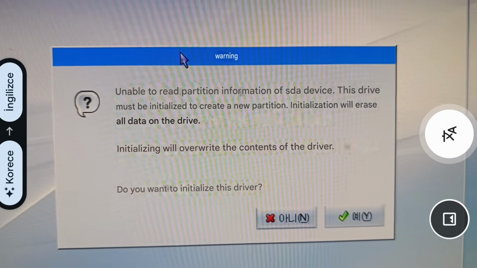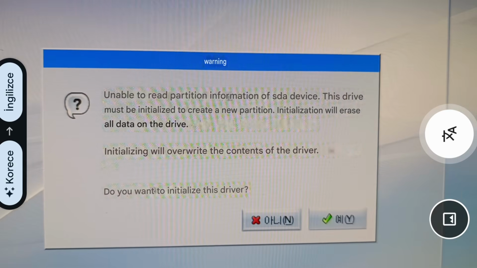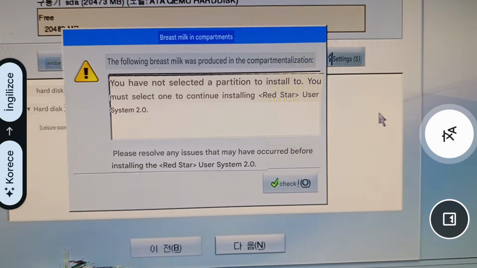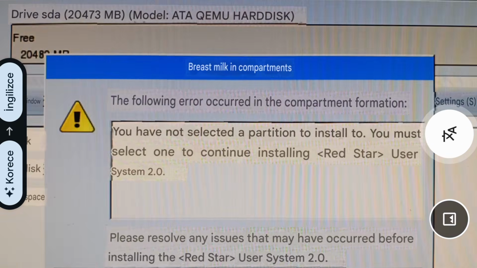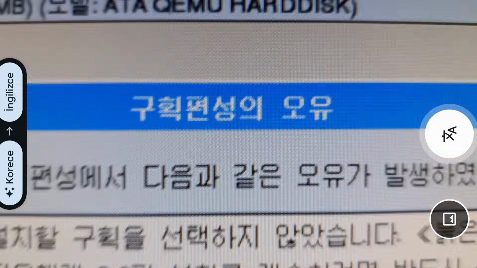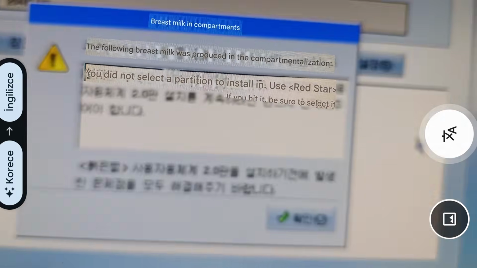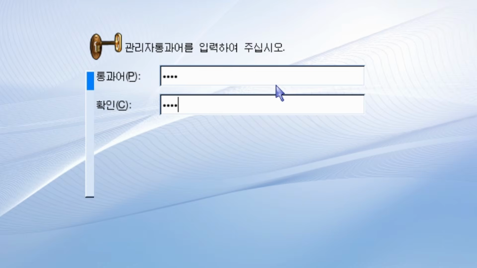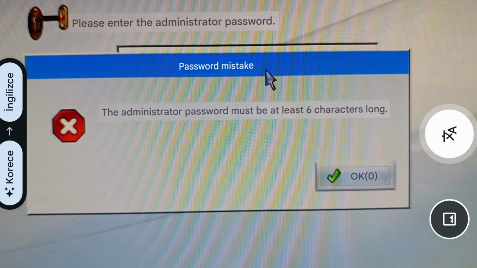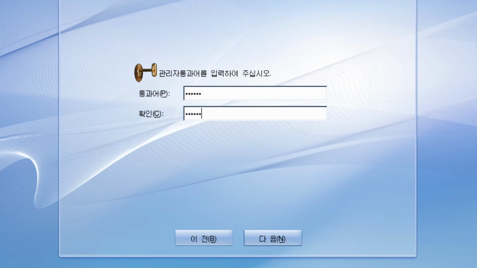Unable to read partition information of the device. Okay. I want to initialize this drive. Yes. Why don't you translate this? Breast milk in compar... what? Why the mistakes? What's happening? Like, what does breast milk in compartments mean? What, 1 2 3 4, 1 2 3 4, it doesn't accept it. This must be 6 kinds of security. Okay, 1 2 3 4 5 6, enter.